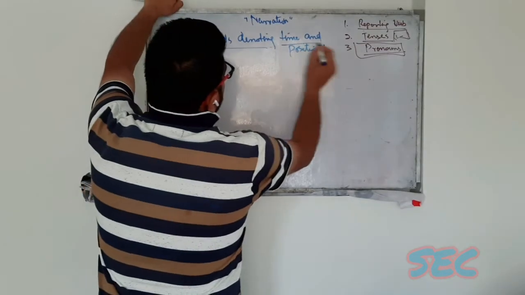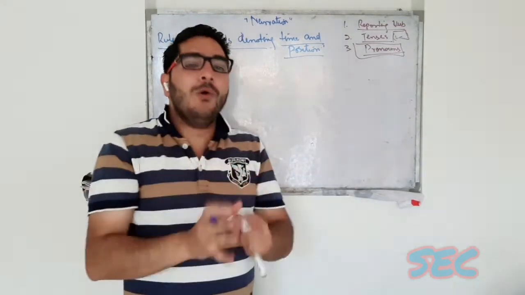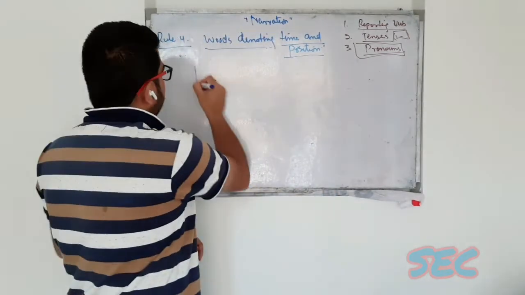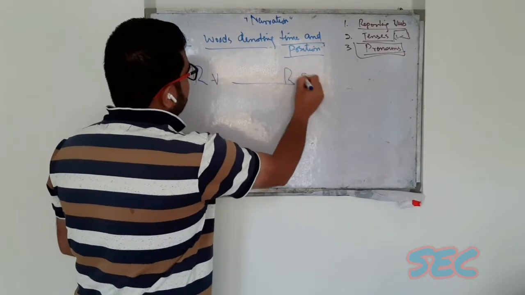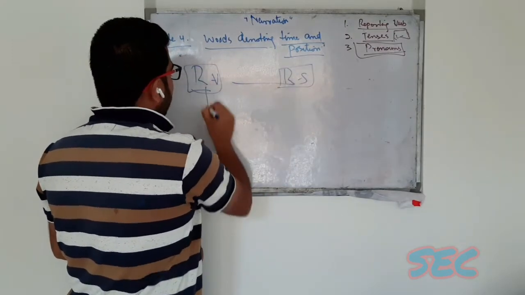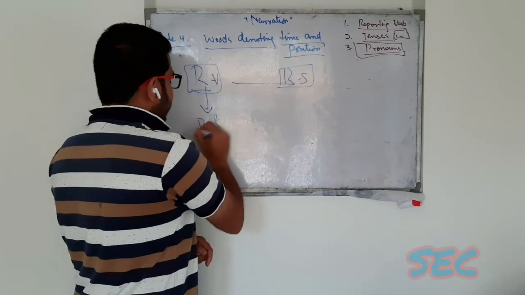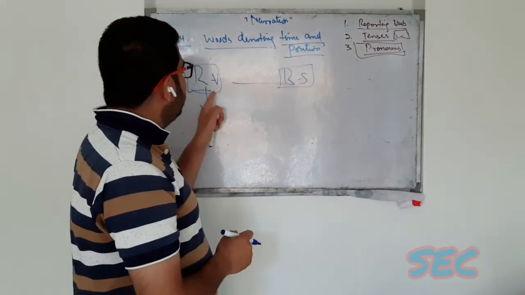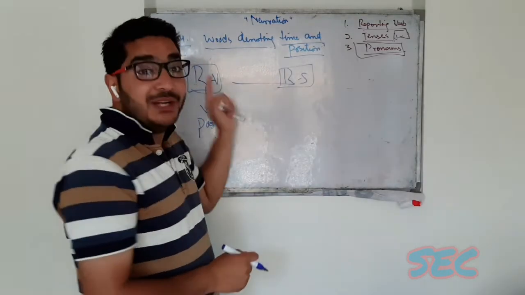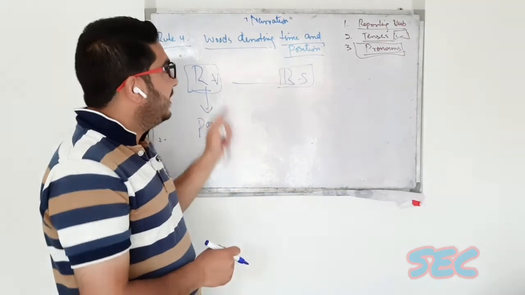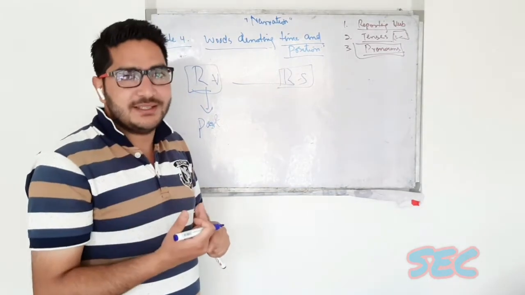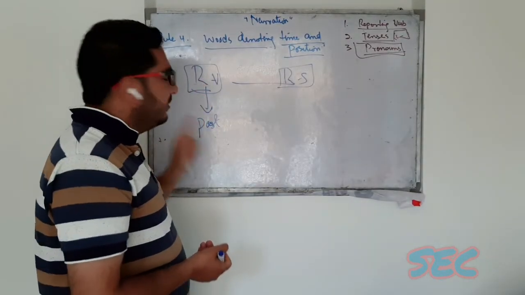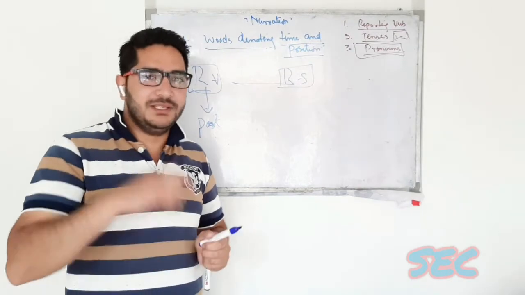And remember one thing, this rule is only applied when the reporting verb is in past tense. So we can only change these words that denote time, that denote position, that denote nearness, when the reporting verb is in past tense.